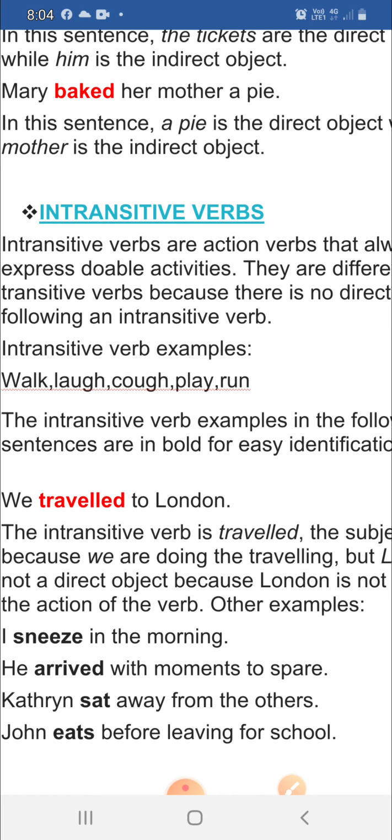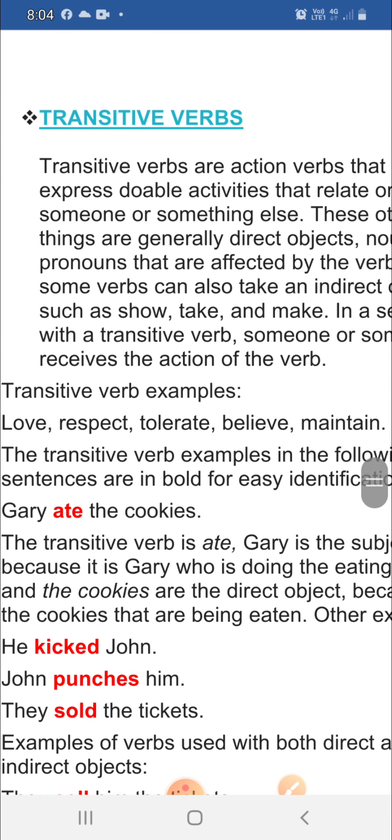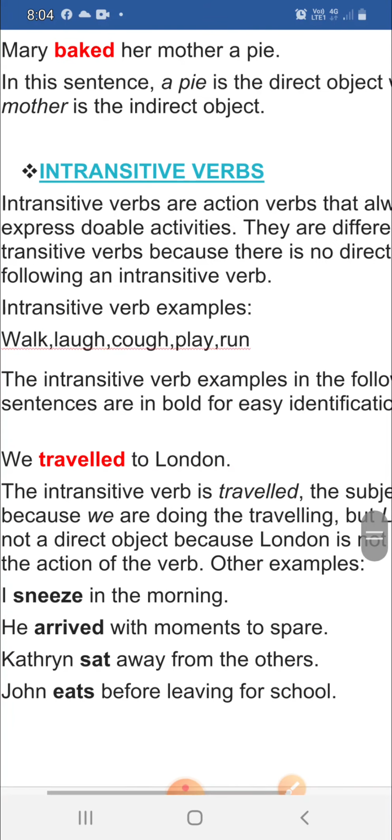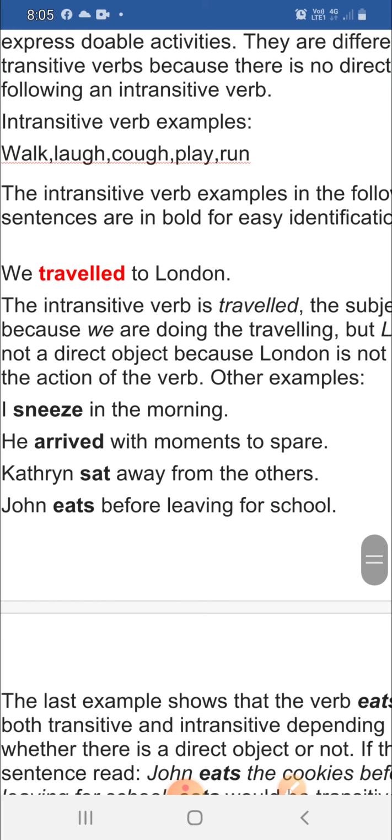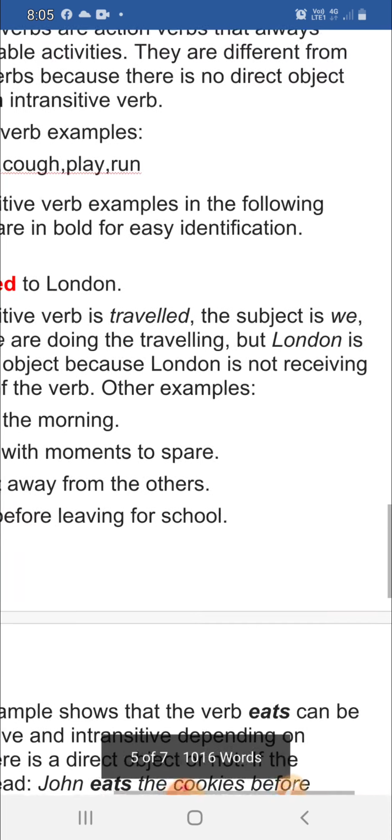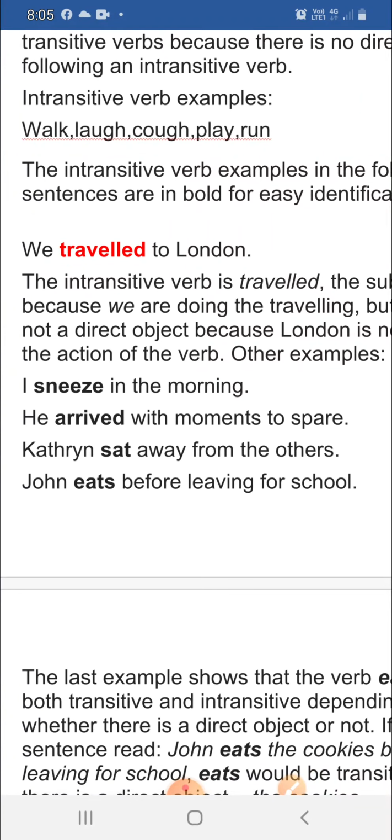Now let us understand it with an example. Walk, laugh, cough, play, run. Now the intransitive verb examples in the following sentences are in bold to identify easily. Let us see. We traveled to London. Now here the intransitive verb is traveled. The subject is we, because we are doing the traveling. But London is not a direct object because London is not receiving the action of the verb.